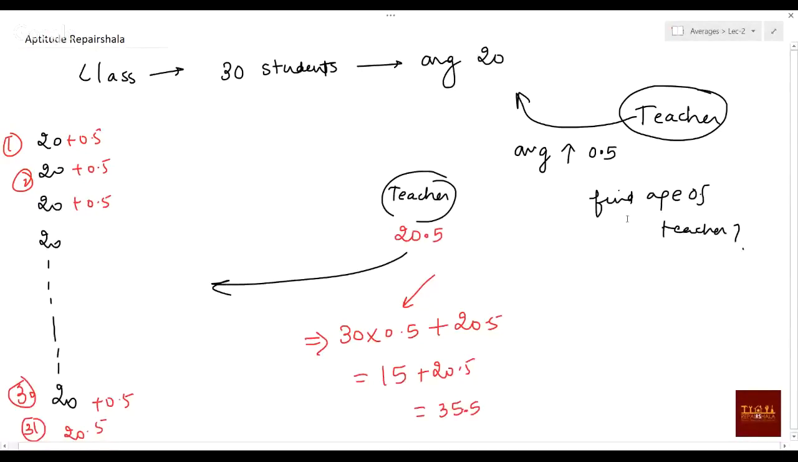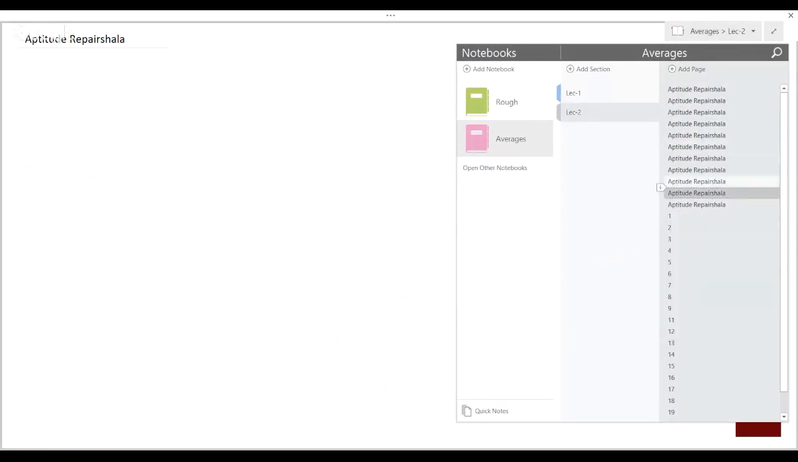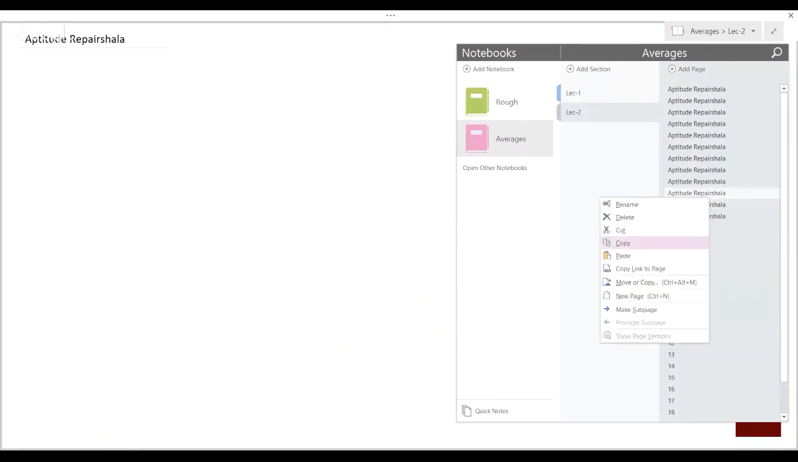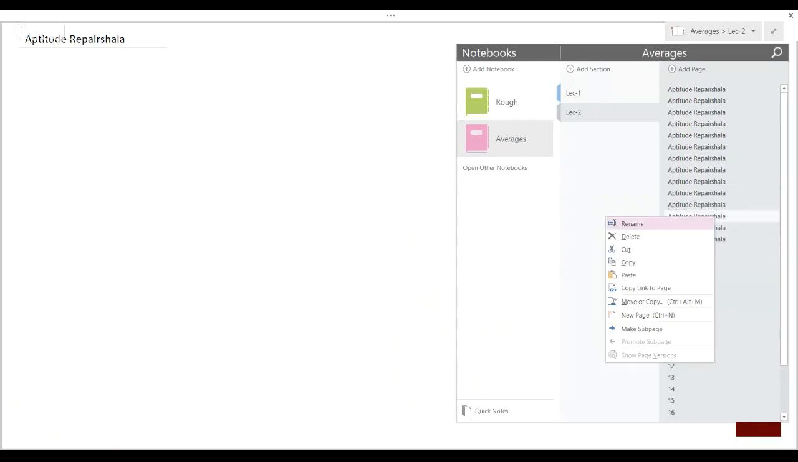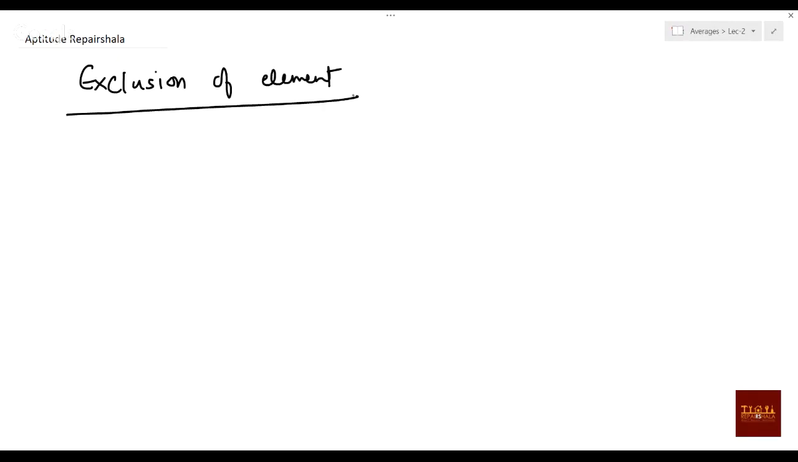Now next is the exclusion concept. We'll see the exclusion concept also, like if any element you are taking out. Exclusion of any element. Okay, so what do you mean by exclusion of any element?